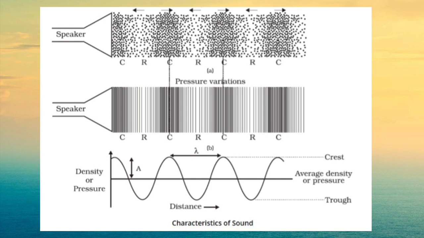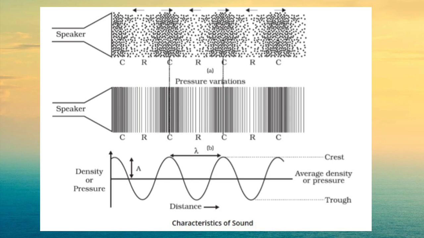Compression. The compression region is represented by the upper part of the wave curve. It is a region where particles cluster together. The density as well as pressure is always high in this region. Rarefaction.